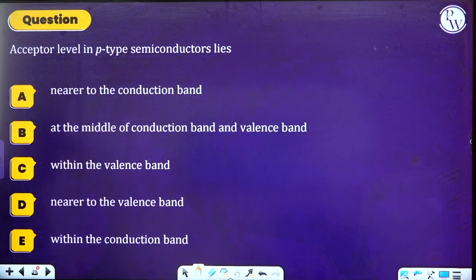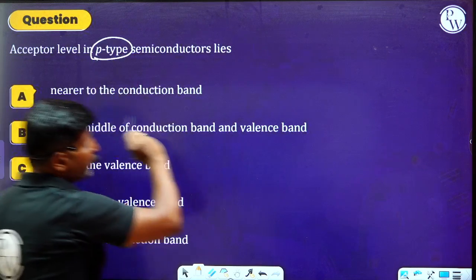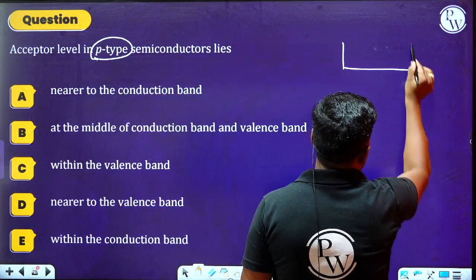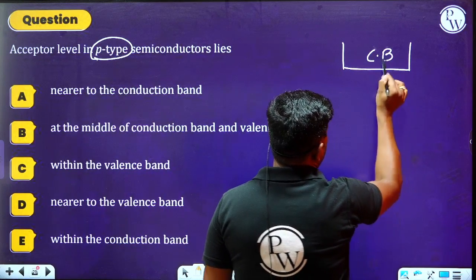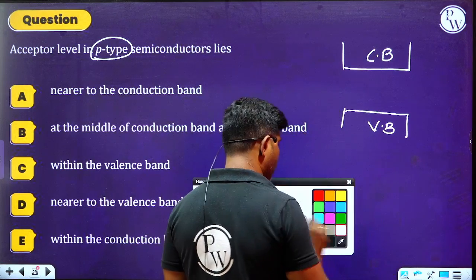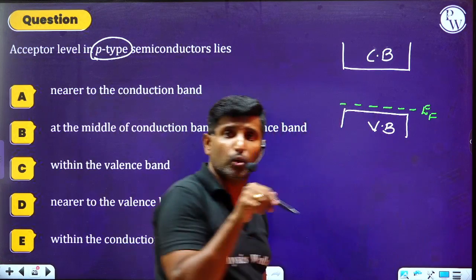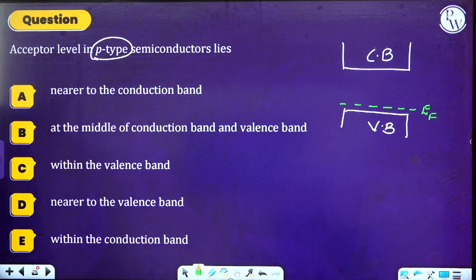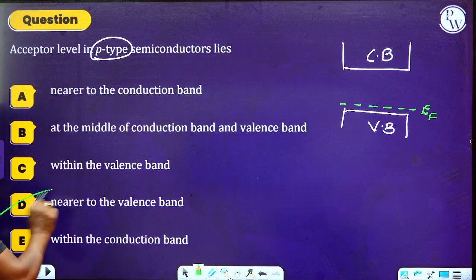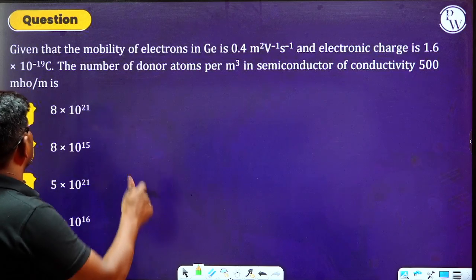What have they given to you? The acceptor level in a p-type semiconductor. In a p-type semiconductor, we have studied that there is a conduction band and there is a valence band. So where exactly will the Fermi level lie? The Fermi level will lie very close to the valence band, that is, nearer to the valence band. That is option D as the right answer. Similarly, let us understand the next question here.